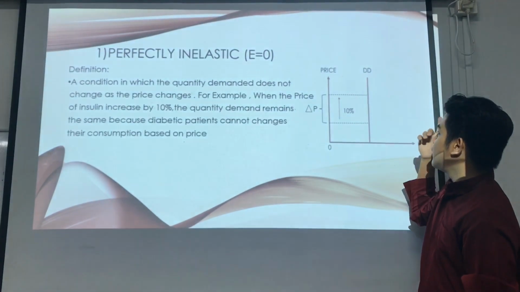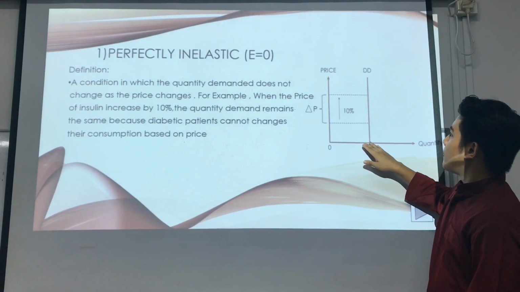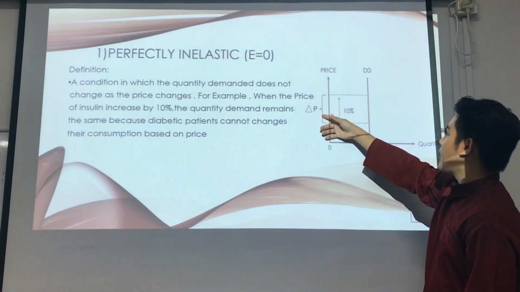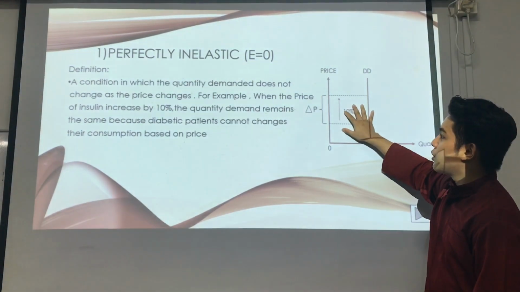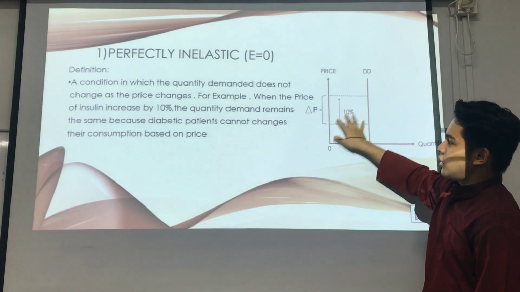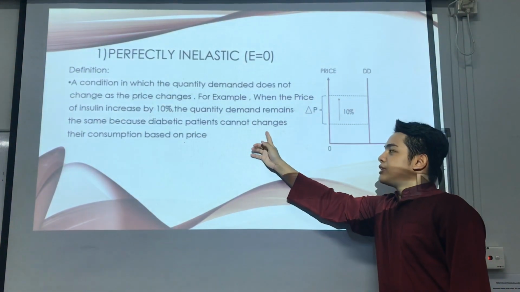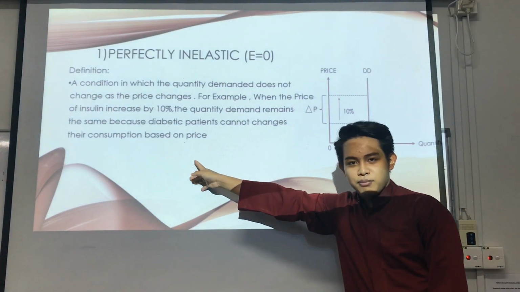You can see this graph. The price will increase, but diabetic patients cannot change their consumption based on price.